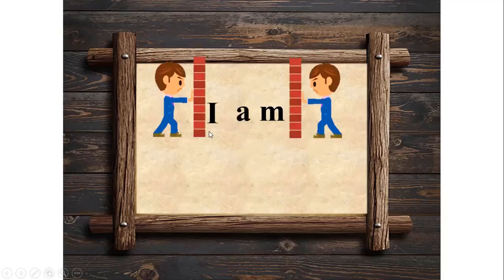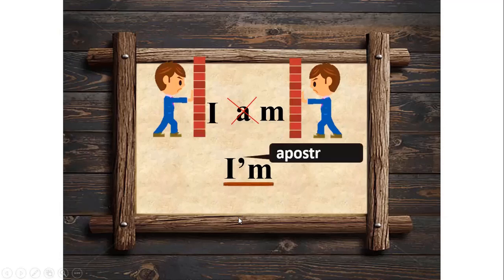Next, we have the words I am. In order to contract these two words, we take out the letter a from the second word and get the word I'm. Here, the place of the letter a is taken over by an apostrophe. As you can see, children, though we have contracted these two words, the meaning of the word never changes.